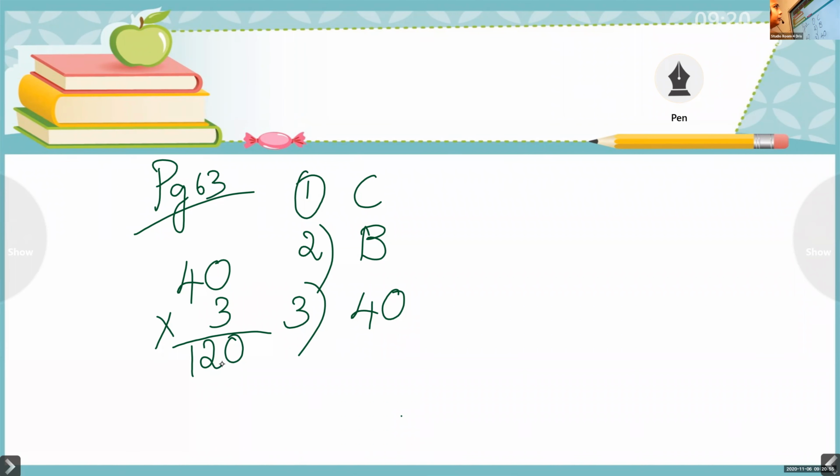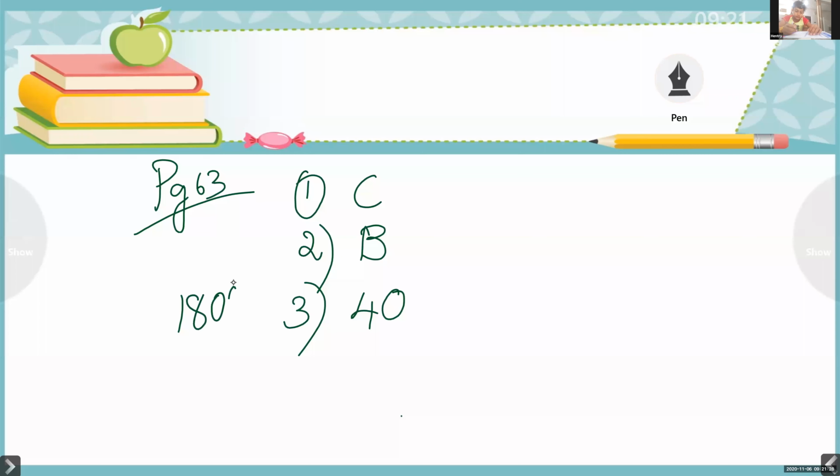Question number 4. Henry, question number 4. Read. The question: 1800 is divided by 3. Okay. So 1800 divided by 3. So children, 18 divided by 3.